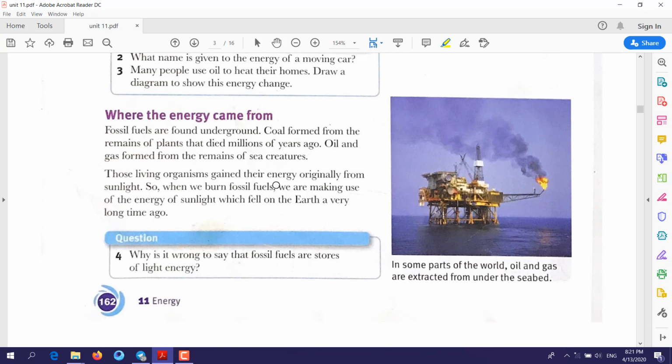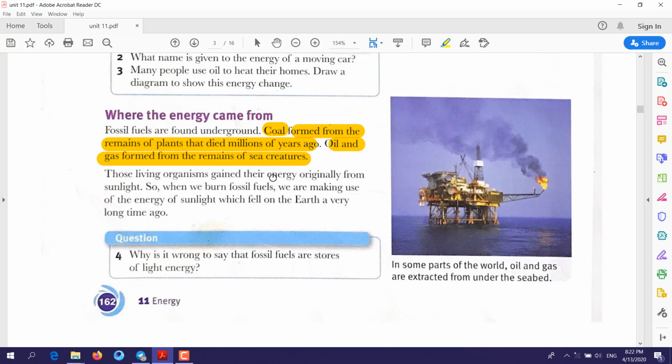For example, fossil fuel, for example coal. What's coal? How was it formed? Coal formed from the remains of plants that died millions of years ago. Oil and gas formed from the remains of sea creatures. Now, examples of fossil fuel, coal, oil, and gas, these three came from where? They came from dead plants or remains of sea creatures.